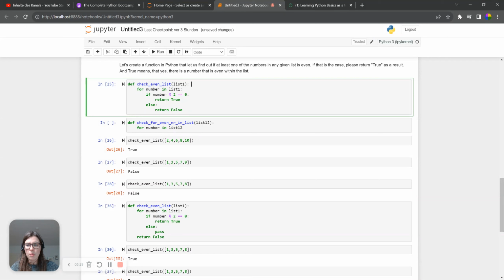And one below, we have define check for even number in list, list 12, for number in list 12. So the list 12 here has to be exactly the same for it to work. But you can name the number differently, and you can also define and name the check for even number in list function differently.